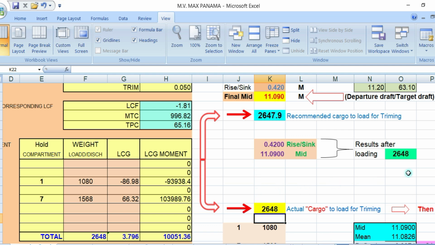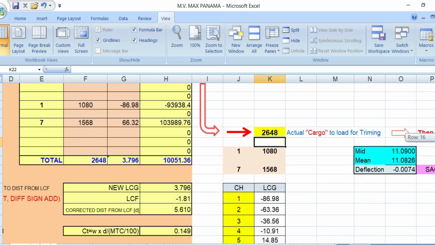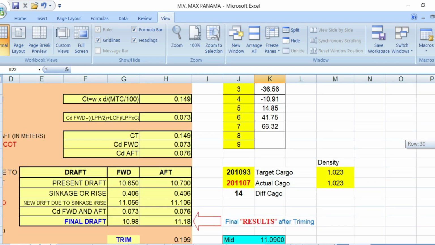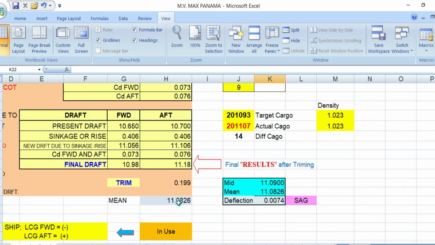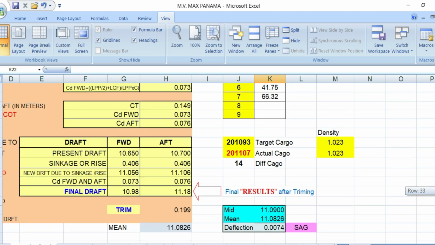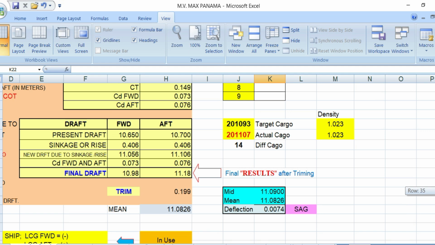Okay, and your departure, this is your mid draft, which is this one, and your mean draft will be this one, 11.026, which is this one. Okay, so this is how you know in the problem.